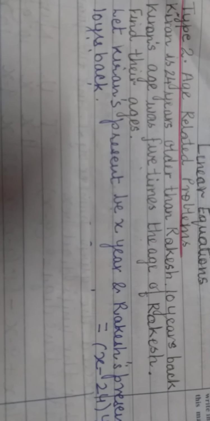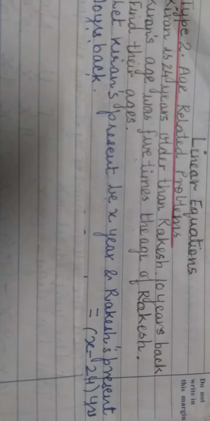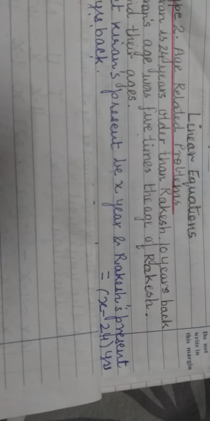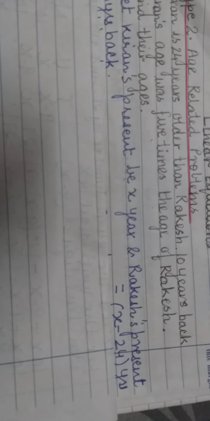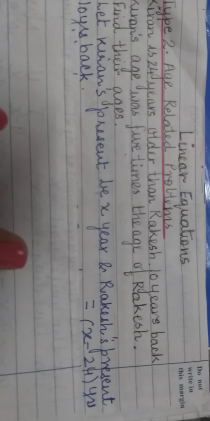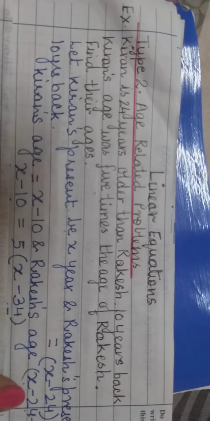What will be Kiran age? It will be X minus 10. And what will be Rakesh age? क्योंकि present age is X minus 24. तो 10 years back his age will be X minus 24 minus 10. That is X minus 34. Is it clear to you?